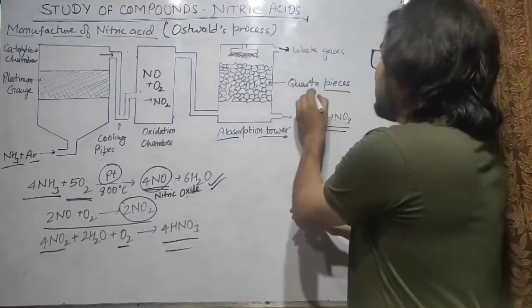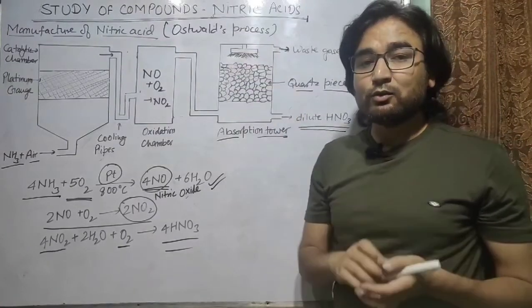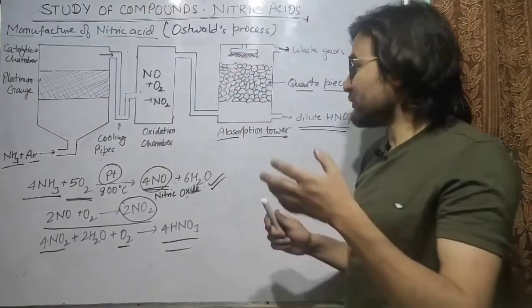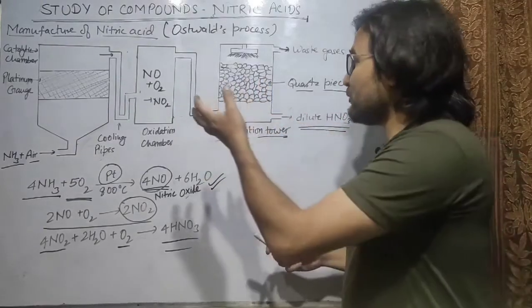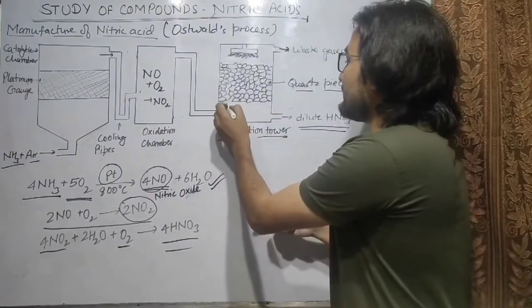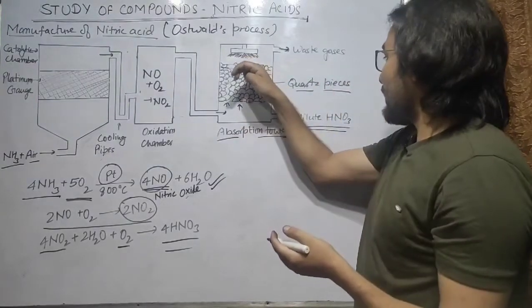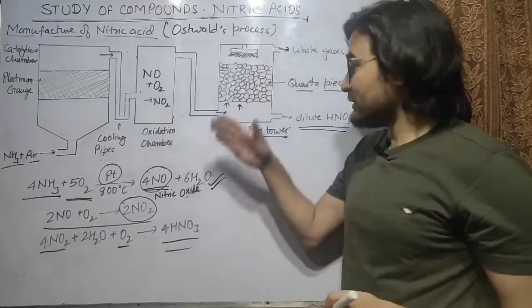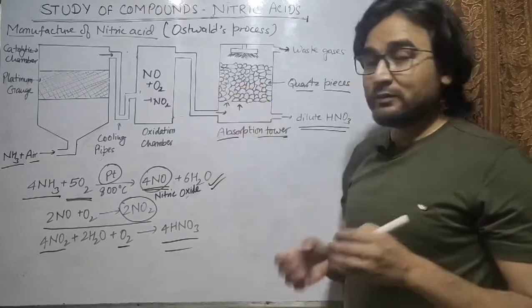Now you can see we are using quartz pieces here. Quartz pieces are used to provide resistance for the flow of nitrogen dioxide from bottom to top, so that the nitrogen dioxide may pass upwards very slowly.